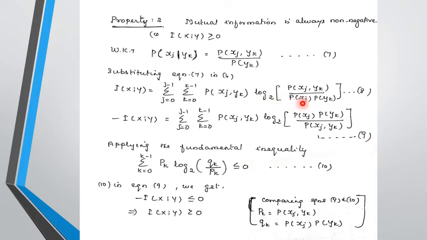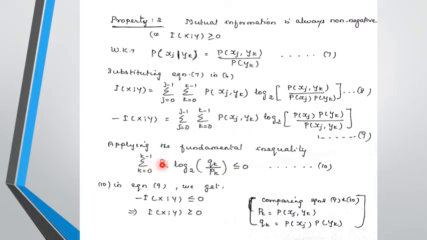And bringing this denominator to the numerator, we can write this mutual information term as negative, where p(xj) p(yk) will be the numerator and this numerator will come to the denominator.